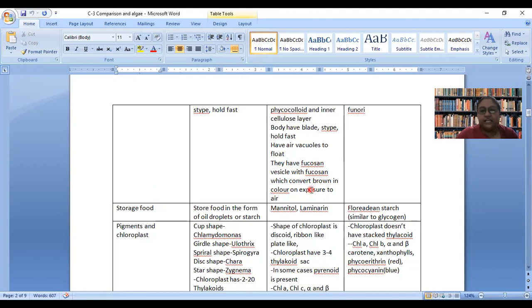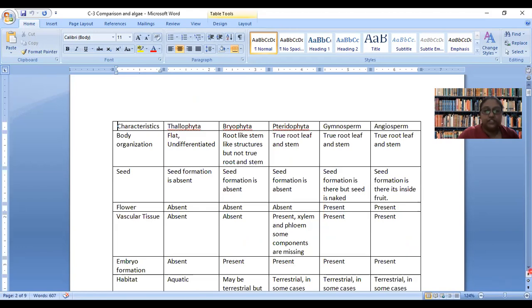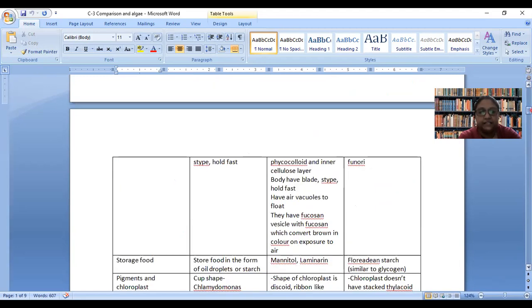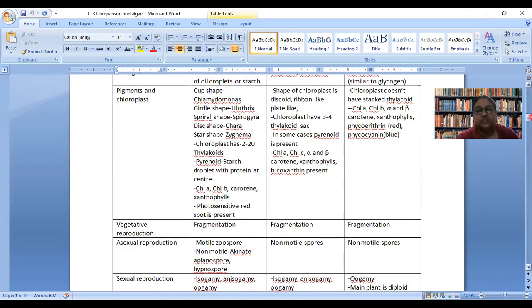And brown algae can be taken as a delicacy. Many brown algae are there in Japan. Some red algae are there too. They can be used as a vegetable, and they can be used as a delicacy, and people cook them and eat them.